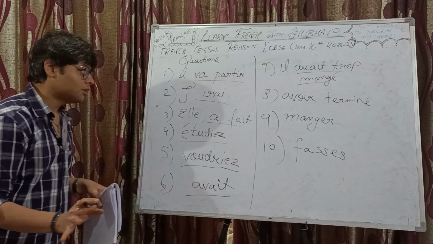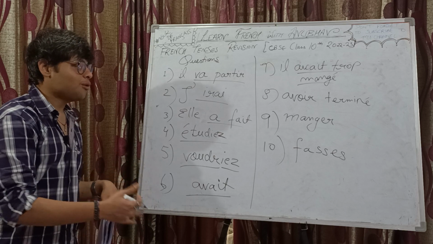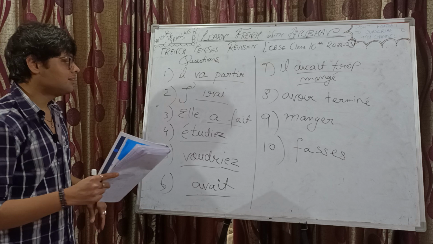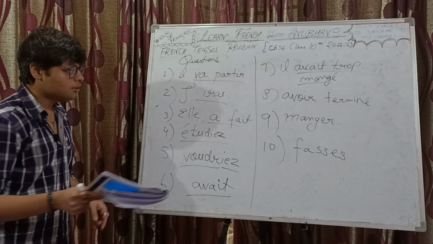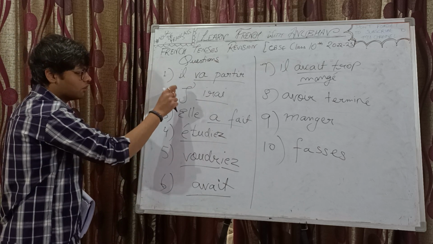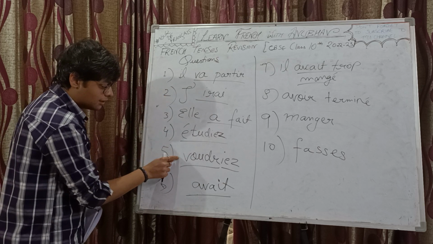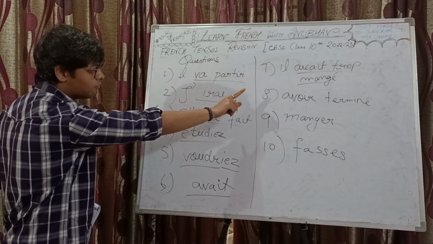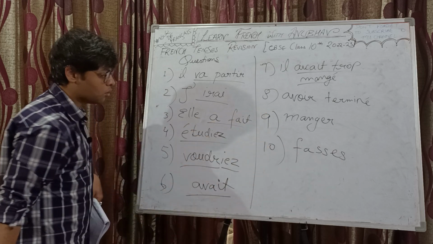With this, we complete the questions, and as I said, the questions were pretty easy this time. In the next video, we are going to take a level higher, and of course, we are going to revise many more concepts. So stay tuned for the revision videos. Let's quickly recap which tenses we discussed here. First one was futur proche. This one is futur simple. This one is passé composé. This one is impératif. This one is présent conditionnel. This one is imparfait. That one is plus que parfait. That one is infinitif passé. This one is simply the infinitive form. And the tenth one is subjunctive.